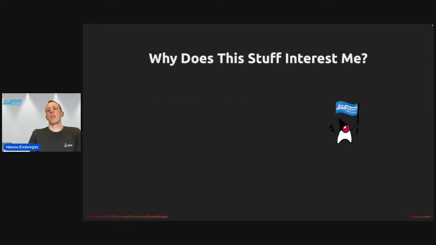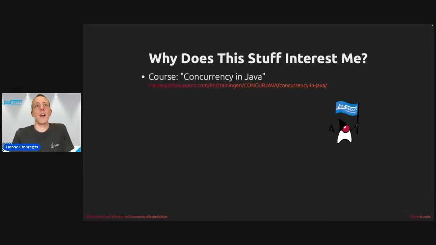Okay, so we've dived deep into the technical stuff already. Probably by this point, you're wondering why does this interest you so much? Well, there's a very clear explanation. At InfoSupport, the place that I work in the Netherlands, we teach a number of courses, and one of them is concurrency in Java. And I always like teaching this course because it is knowledge that you don't need every day, right? But when that day comes, that fateful day that you need, for example, to debug a race condition, then it's very useful to be the one in the room that knows about this stuff. So I really like teaching about it and spreading the news here.